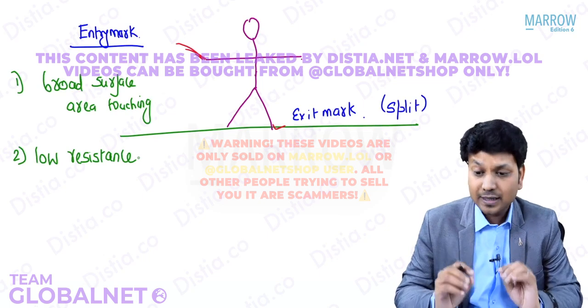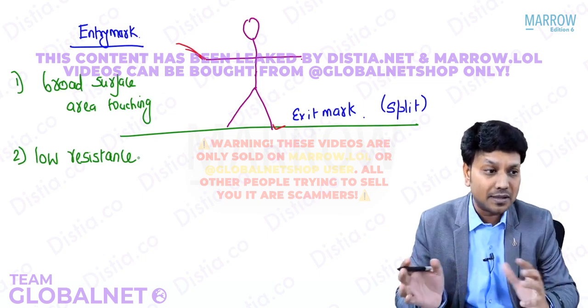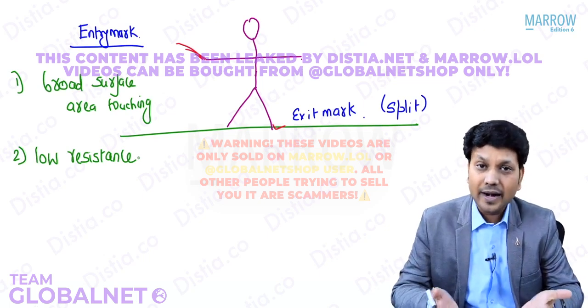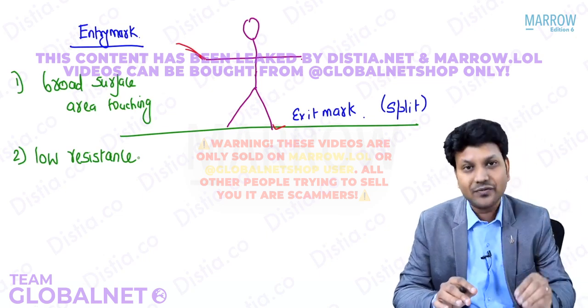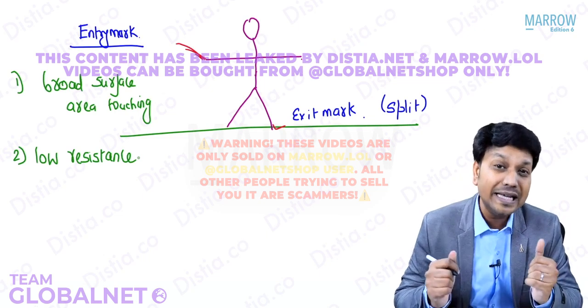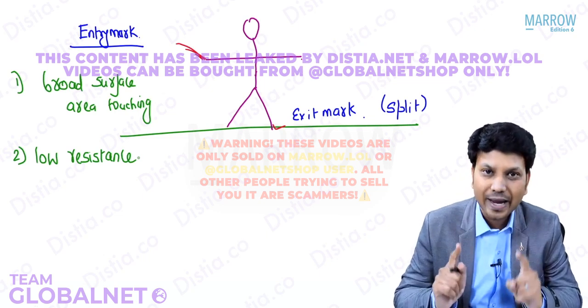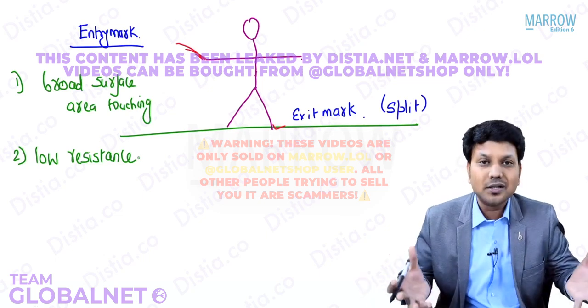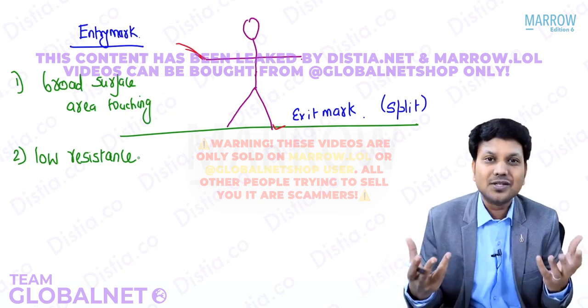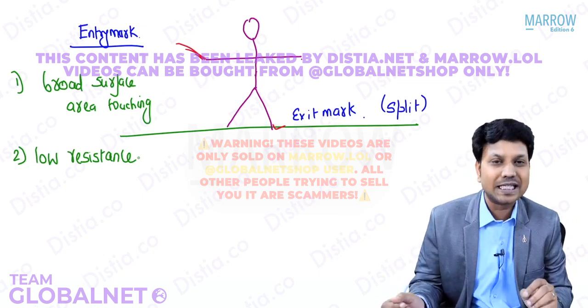Suppose a person is taking a bath in a bathtub that is completely filled with water. If there is a chance of electrocution, the person can easily get electrocuted with no entry mark, because the surface area in contact with the water is so broad and there is no resistance at all.